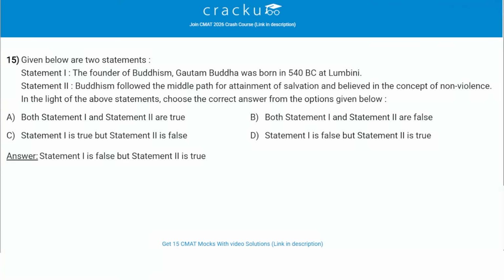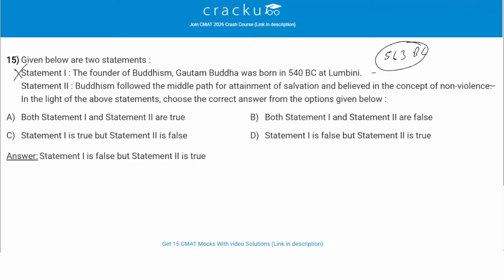Given below are two statements, statement 1 and statement 2. We have to check which of the following is correct. So statement 1 is saying that the founder of Buddhism, Gautam Buddha, was born in 540 BC at Lumbini. So this is false. Buddha's birth was around 563 BC, not 540 BC. However, Lumbini in present-day Nepal is currently recognized as his birthplace. But the year is not correct. It was 563 BC. So this is not correct.